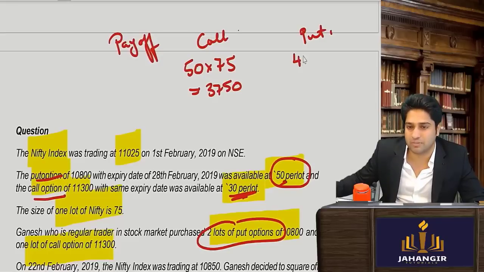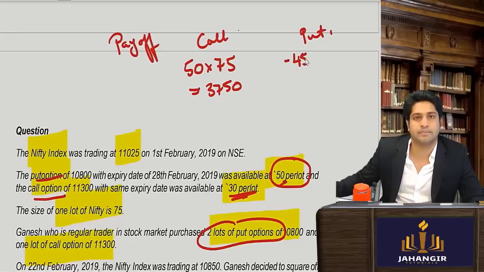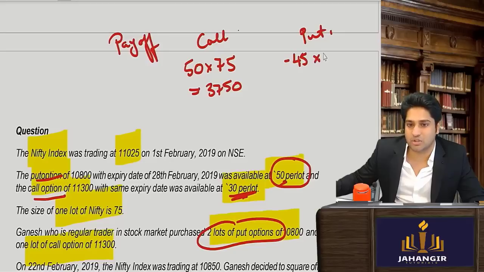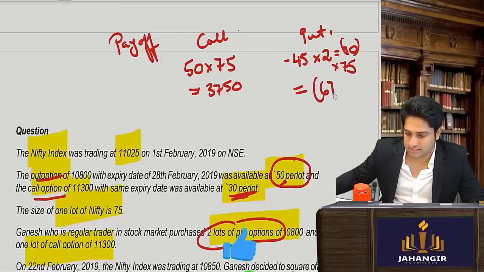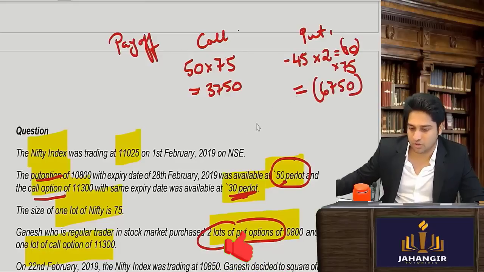So 45 rupees is the loss he has faced, and he has taken 2 such lots. So that is 90 rupees loss into 75. So that's how much? 6750. So his loss is 6750.